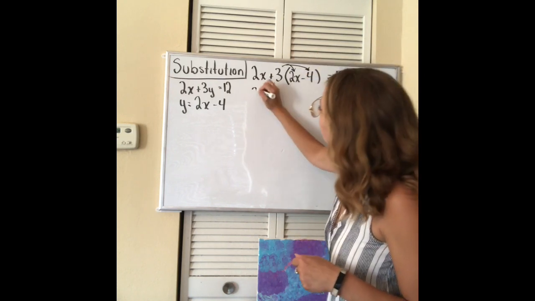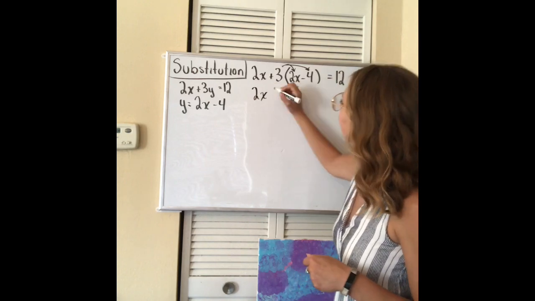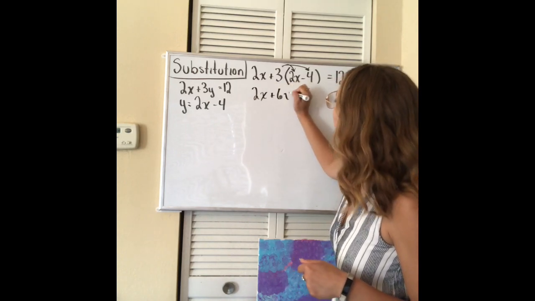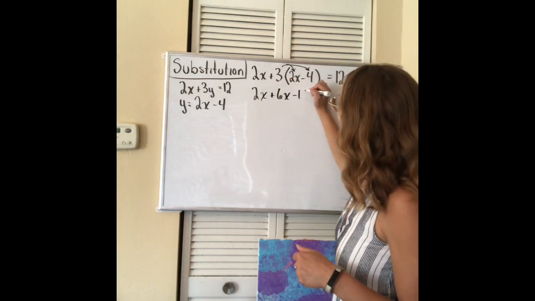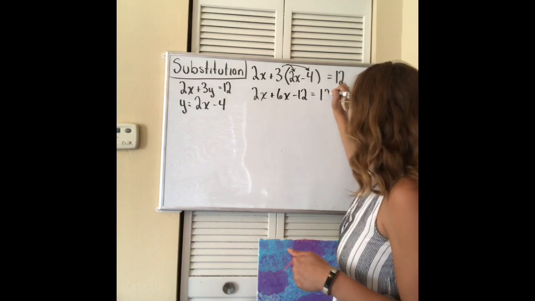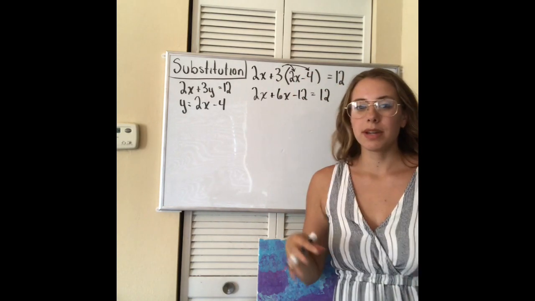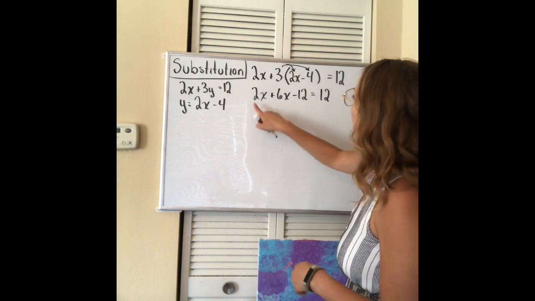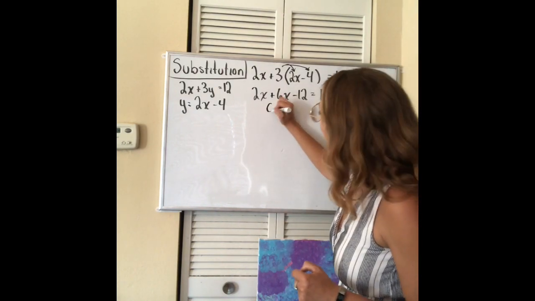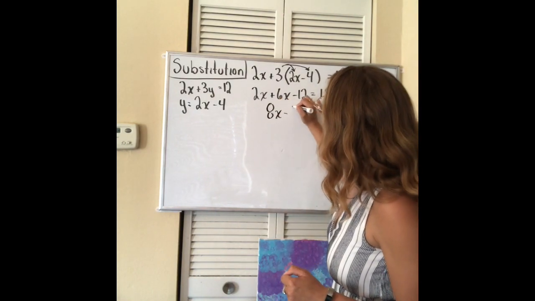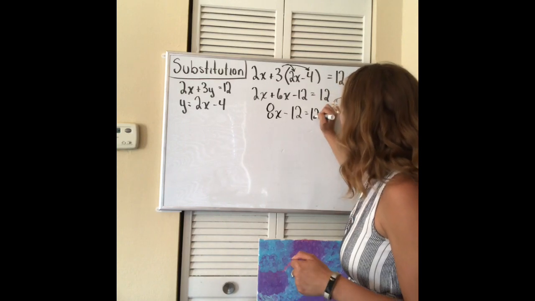So I'll carry this down. 2x plus 6x minus 12 equals 12. I did my distribute, now I combine like terms. So 2x plus 6x is 8x minus 12 equals 12.